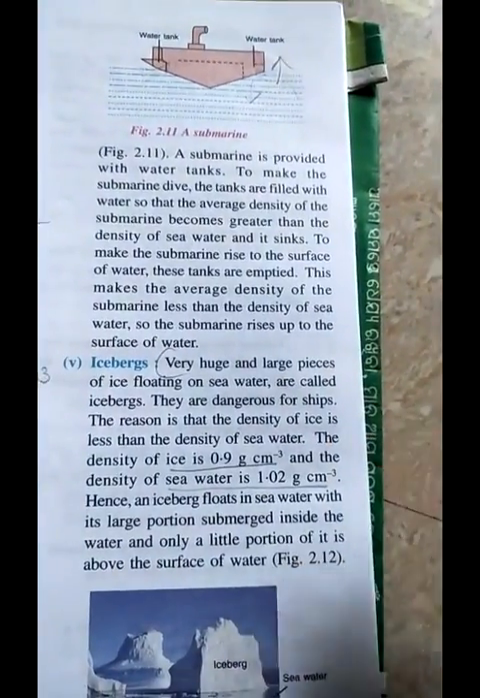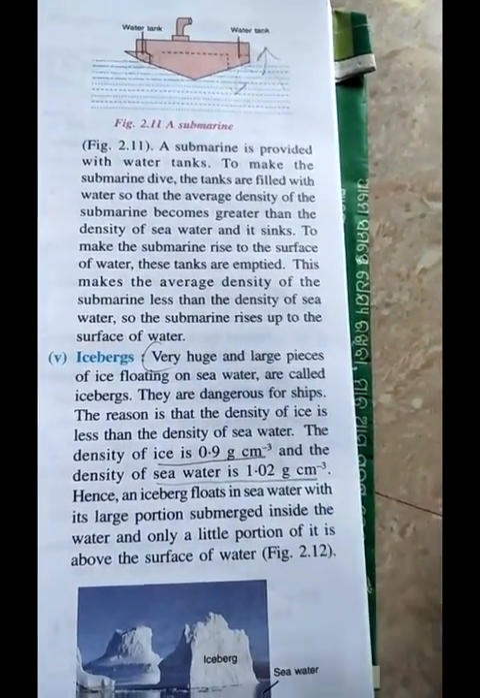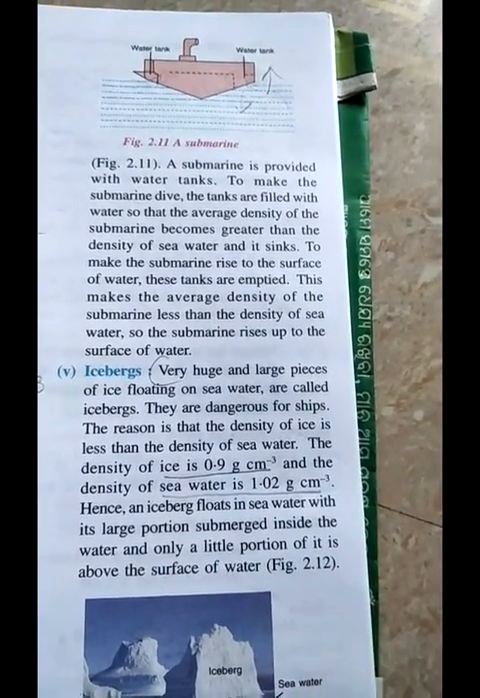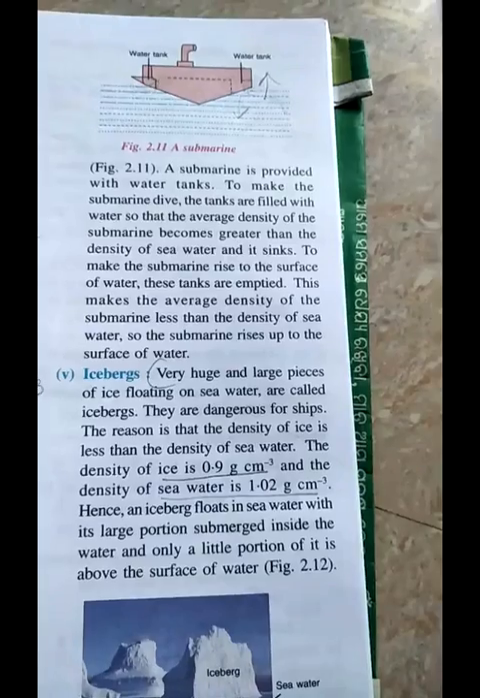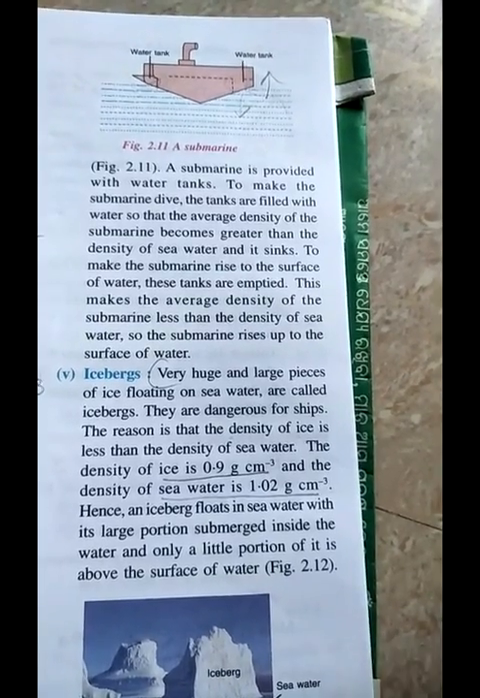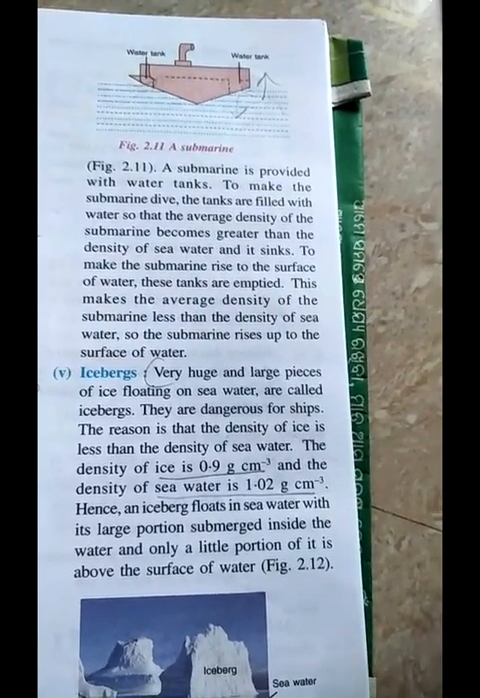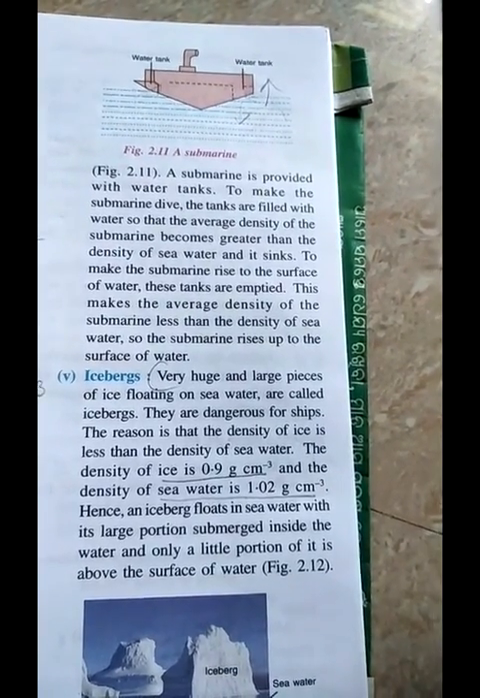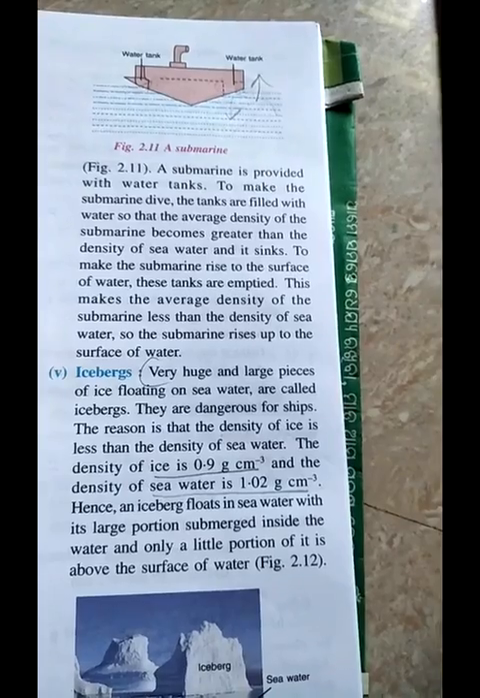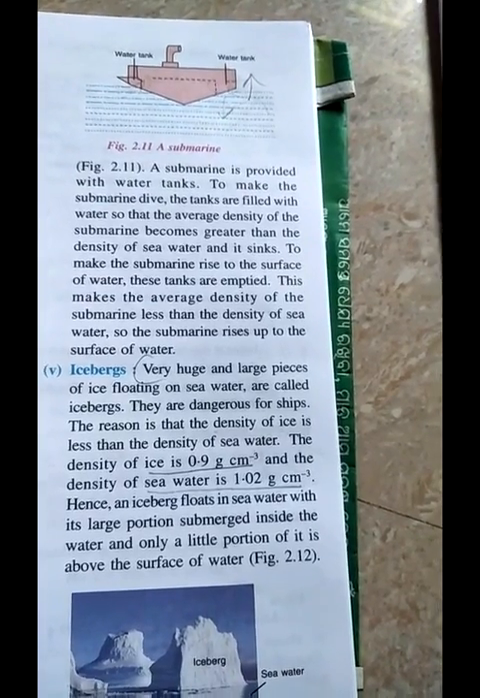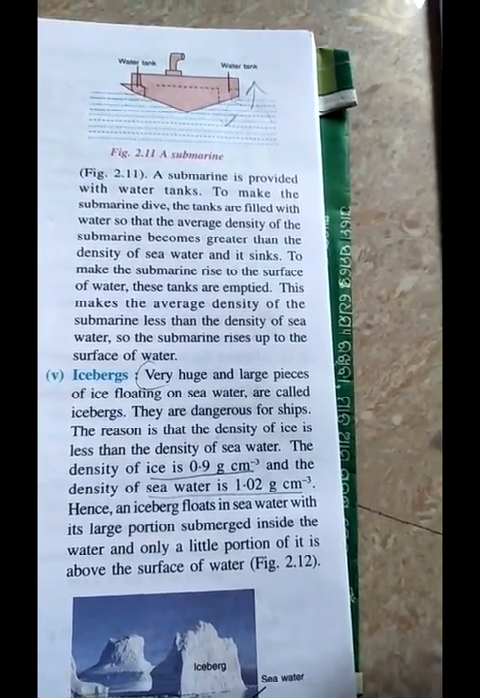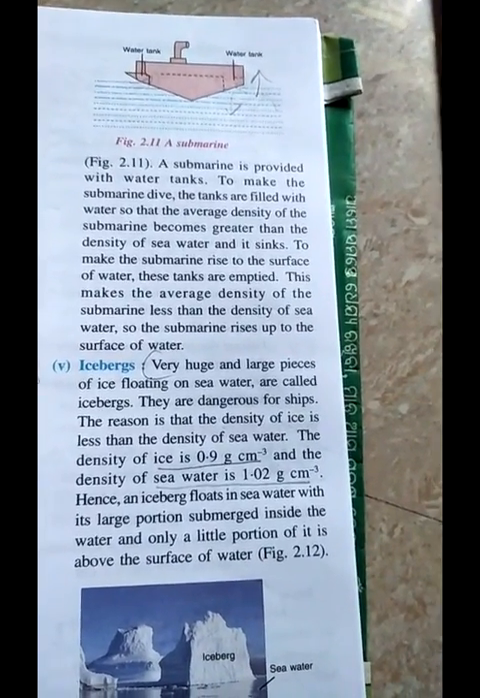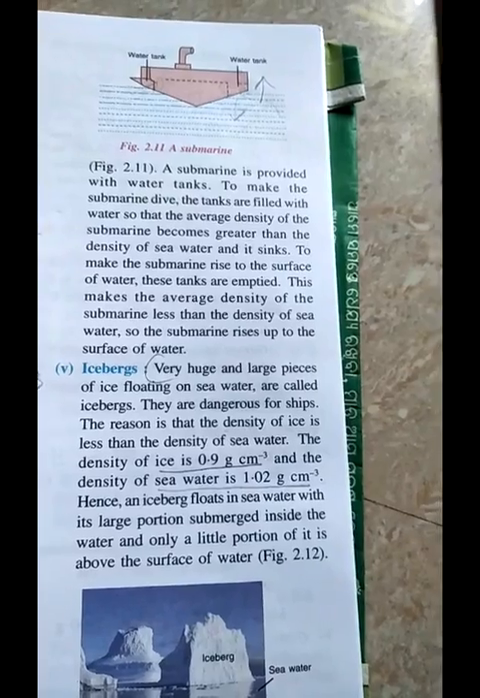So there is the iceberg also. Why does an iceberg float on water? Very huge, large pieces of ice floating on seawater are known as icebergs. It is very dangerous for ships. Its density is less than that of the seawater. The density of ice is 0.9 gram per centimeter cube, and the density of seawater is 1.02 gram per centimeter cube.